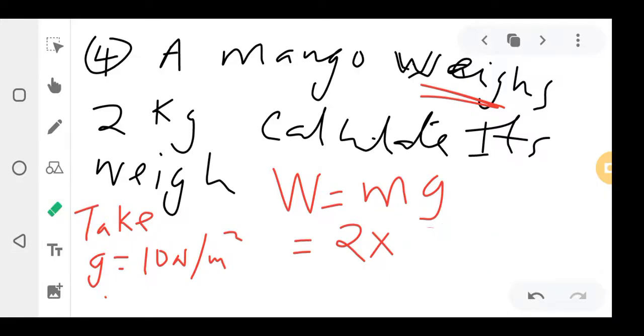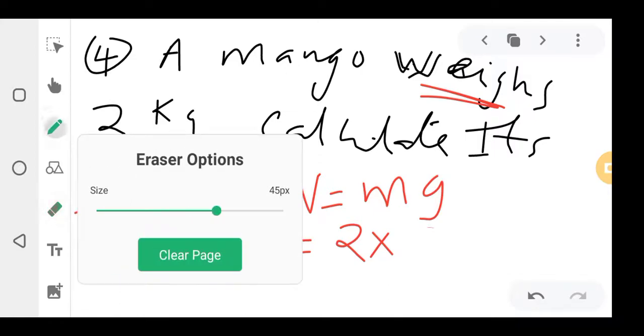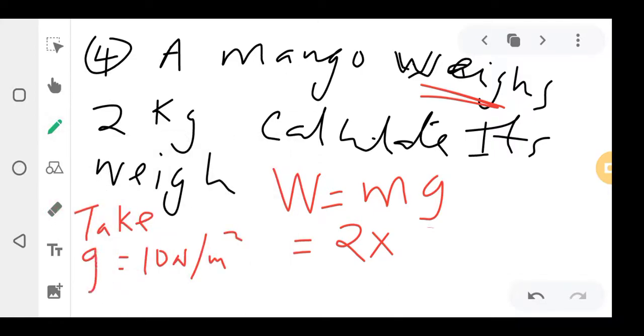So in the question they said a mango weighs 2 kgs, calculate its weight. Take G to be equal to 10 newton per meter squared. They can say meter squared or what, but they just say G. So you should know what they're meaning.